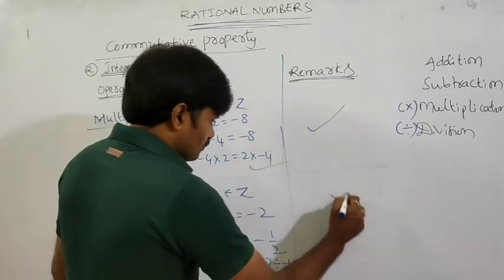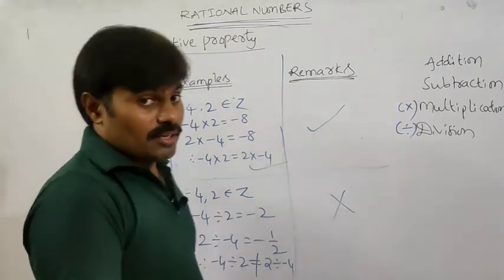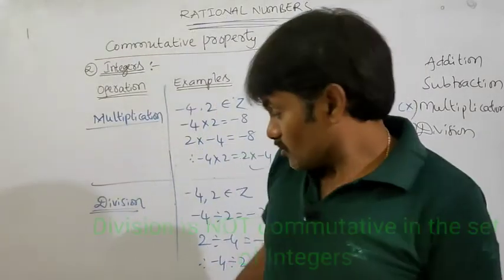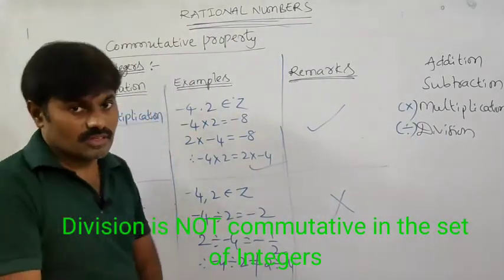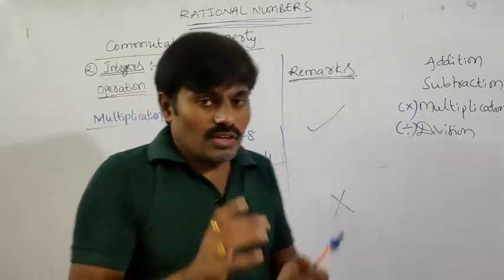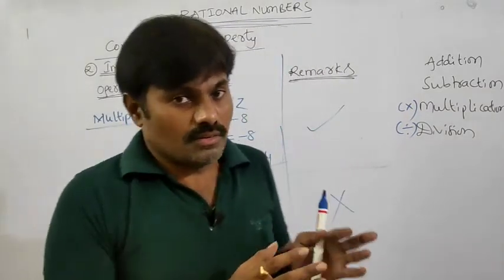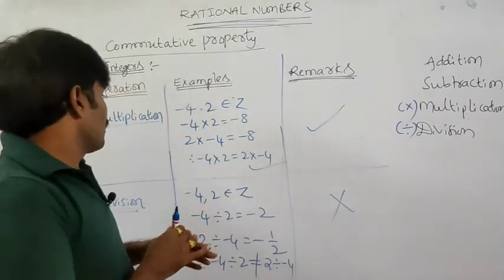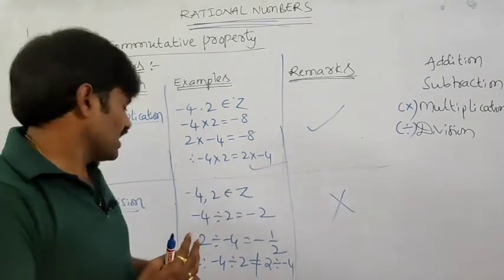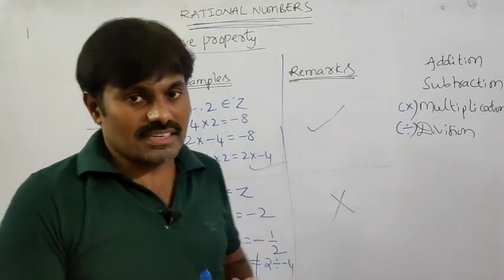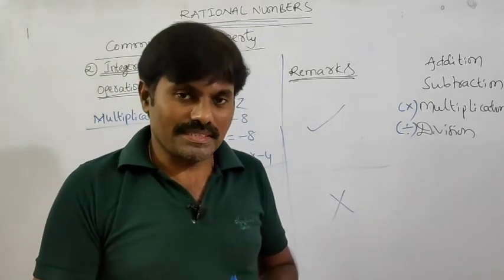So the commutative property under division is not satisfied in the case of integers. Is it clear? So integers follow the commutative property only under addition and multiplication. In the case of subtraction and division, integers are not satisfying the commutative property.